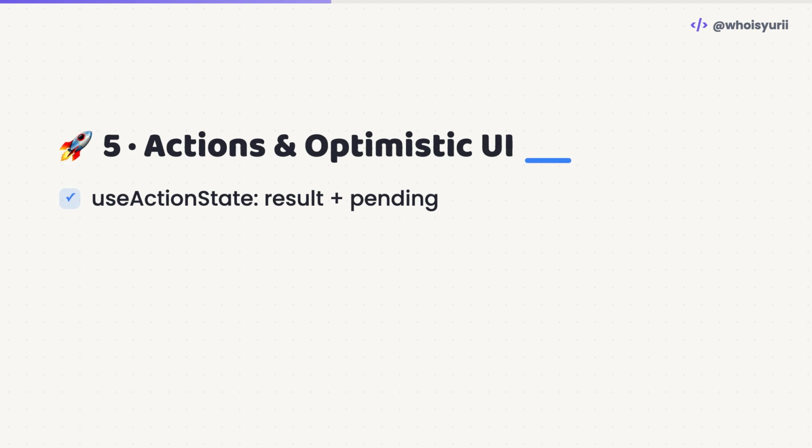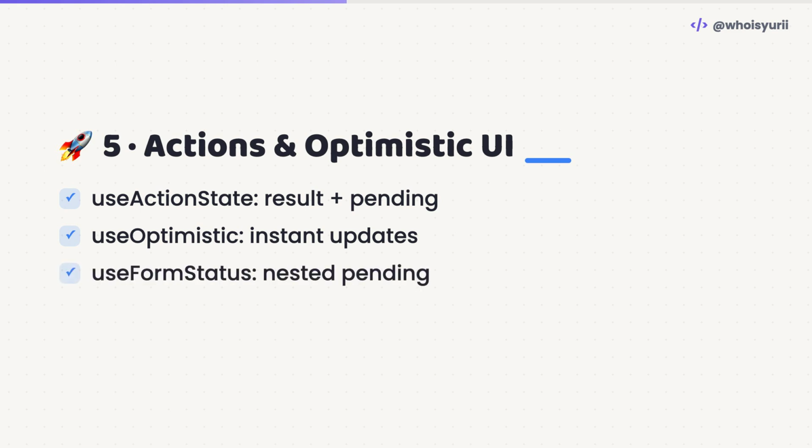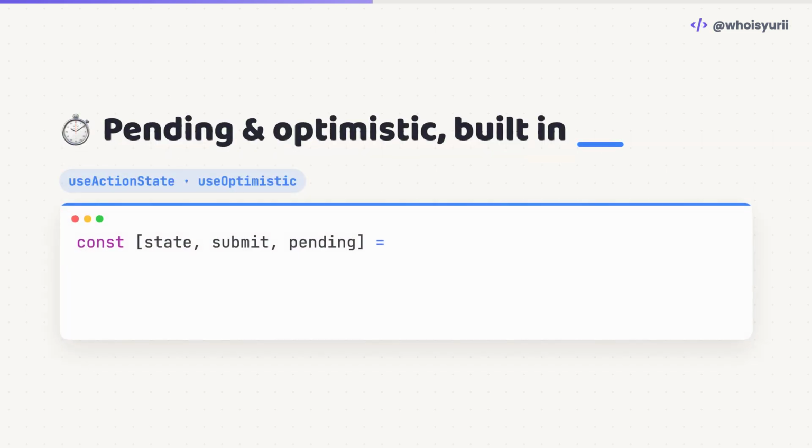Number 5. Actions and optimistic UI. useActionState hands you the result and a pending flag automatically. useOptimistic updates the screen instantly while the request is still in flight. Between them, the usual pile of form state just disappears. No more isSubmitting Booleans or handwritten rollbacks.